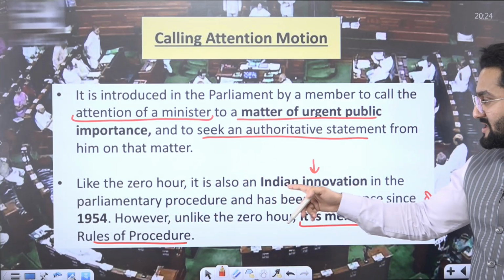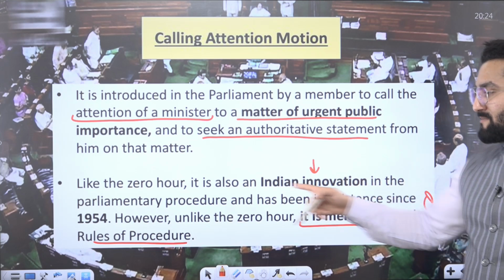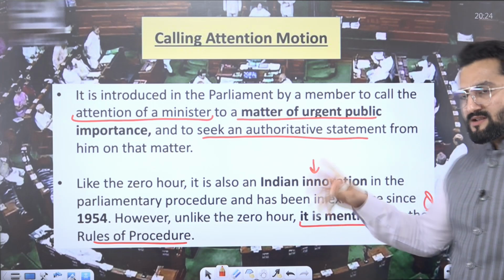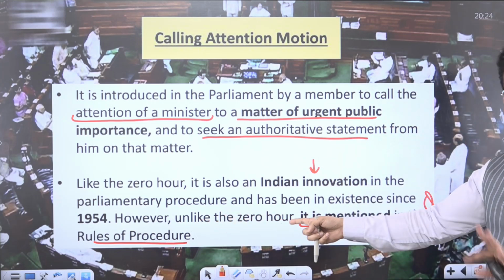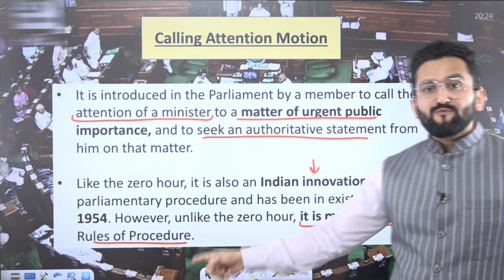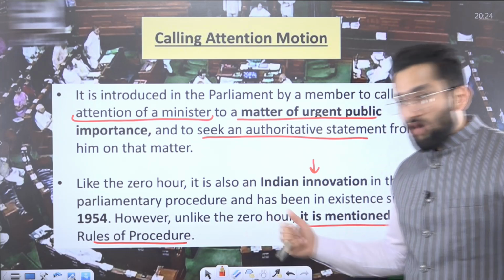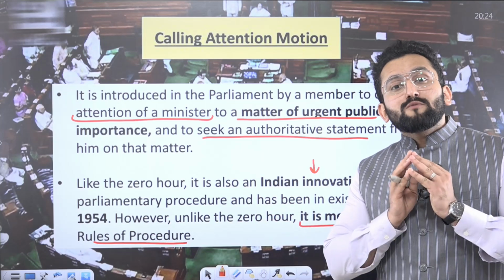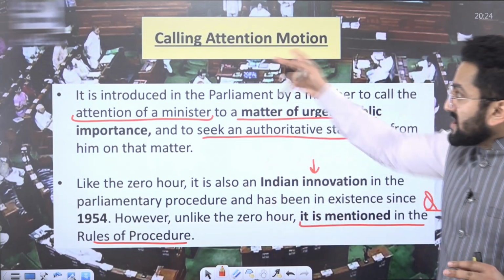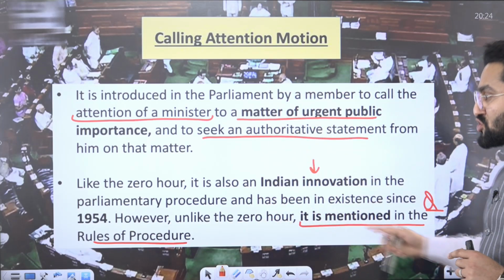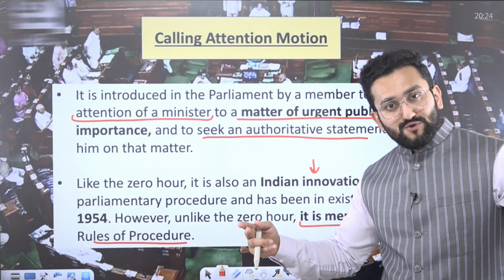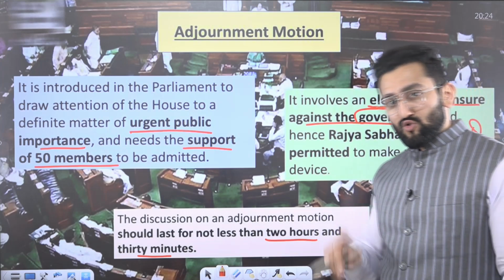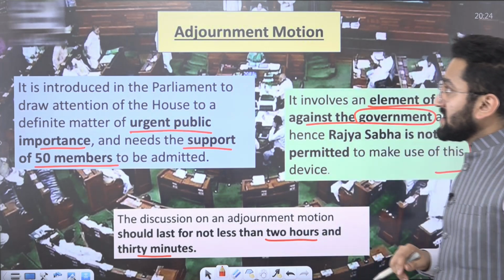Like the Zero Hour, it is also an Indian innovation in parliamentary procedures. Now, see the difference. It has been in existence since 1954. However, unlike the Zero Hour, it is mentioned in the rules of procedure. So what did you get? Zero Hour is not mentioned in the rules of procedure, and not mentioned in the Constitution. But the calling attention motion is mentioned in the rules of procedure of the House. Okay? Not mentioned in the Constitution, but within the rules of procedure, it is mentioned.